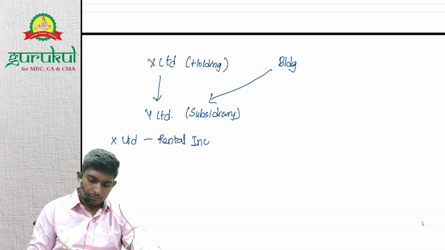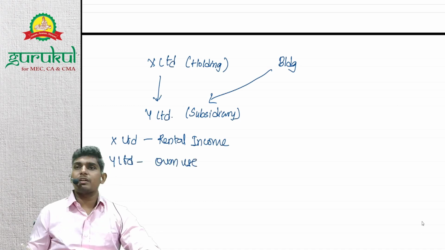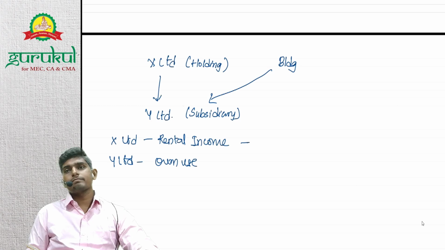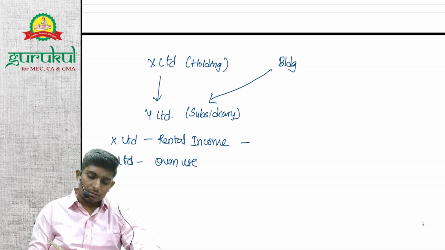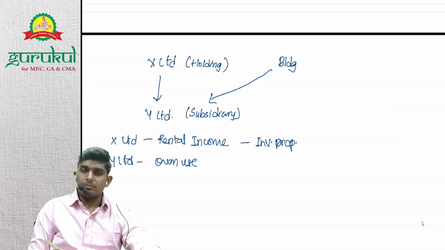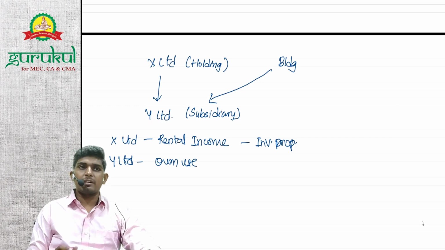So X Limited is earning rental income, right? Y Limited is using the building for its own use. X Limited will record it as investment property, right? Because it's earning rental income.